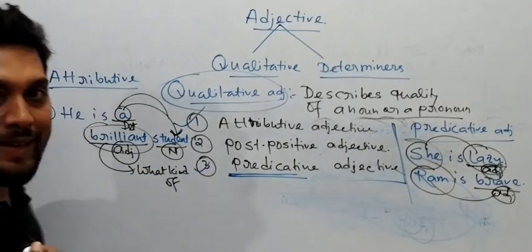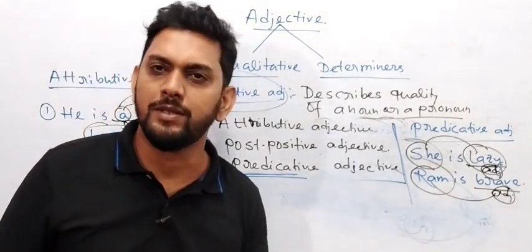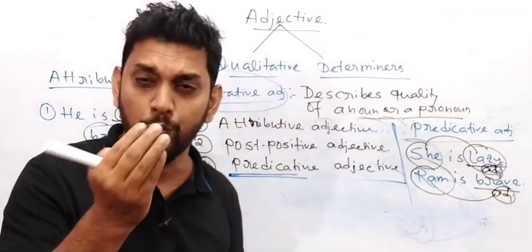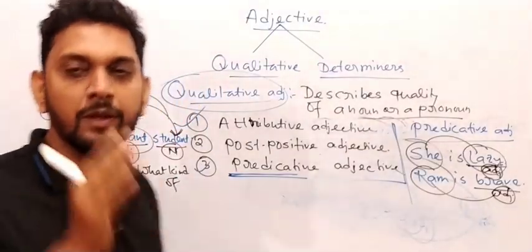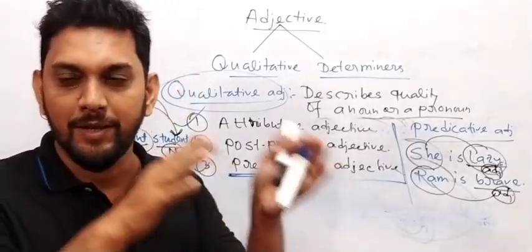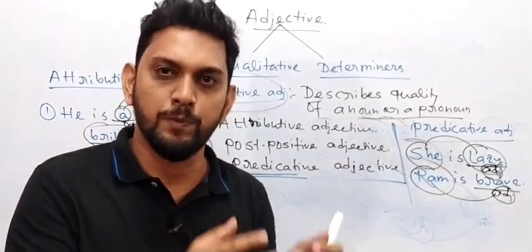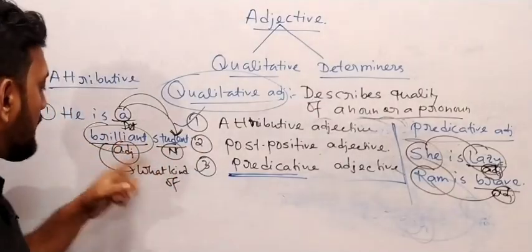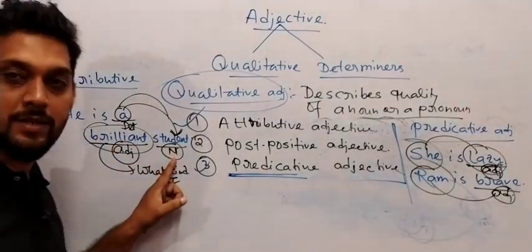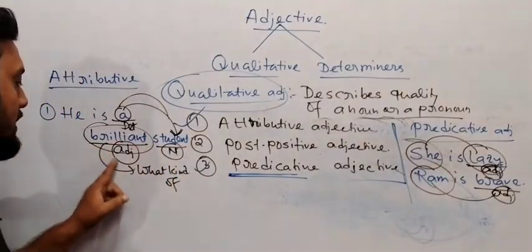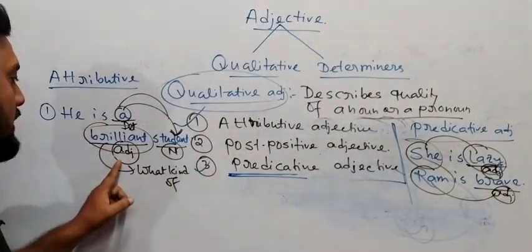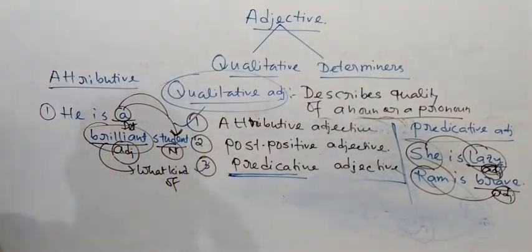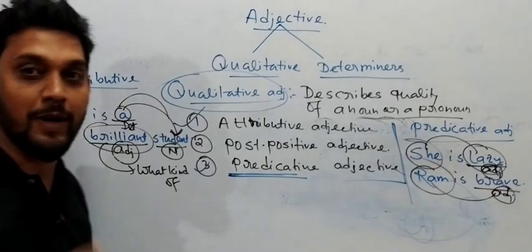Now how can you define an attributive adjective? Attributive adjectives are adjectives which always come before a noun or a pronoun. Again I say, attributive adjectives are the adjectives which always are used before a noun or a pronoun. Now you have seen that he is a brilliant student. Here brilliant defines this noun, and it is known as an attributive adjective, and we have already defined that this one can also be a qualitative adjective. So according to its position, it is defined in a different way.